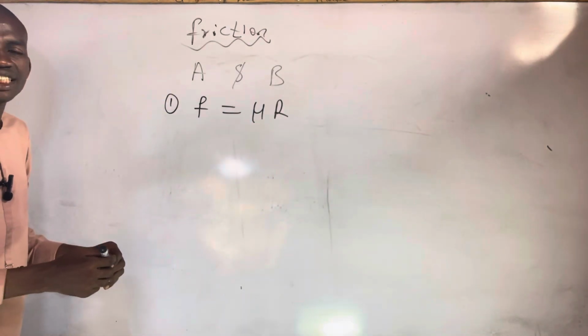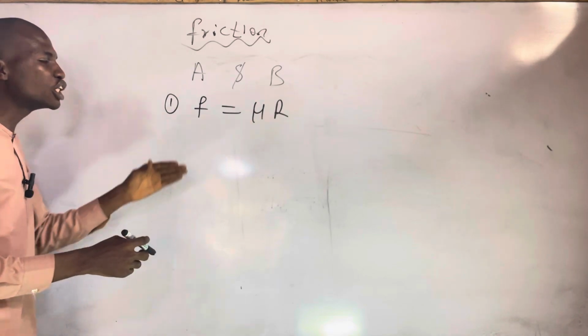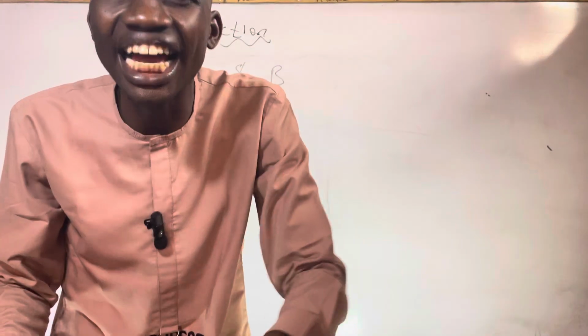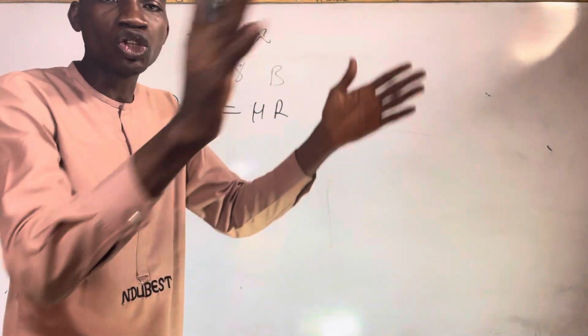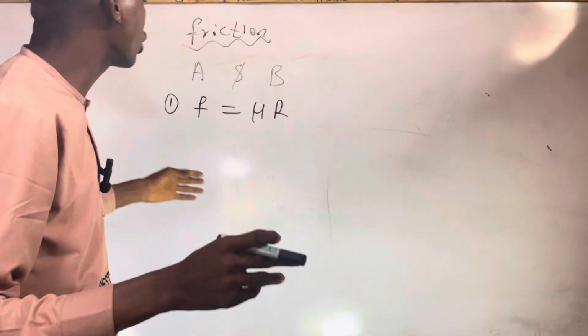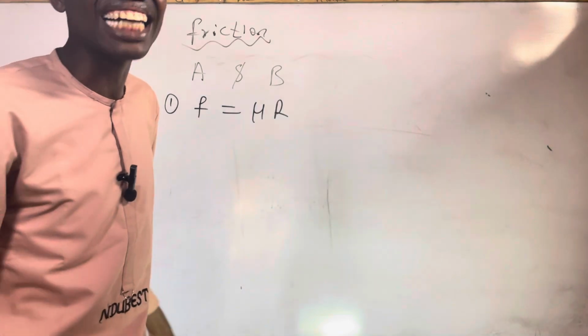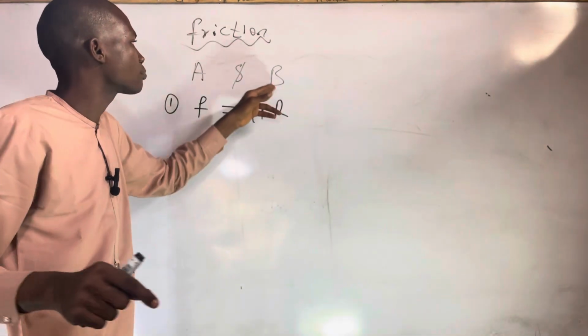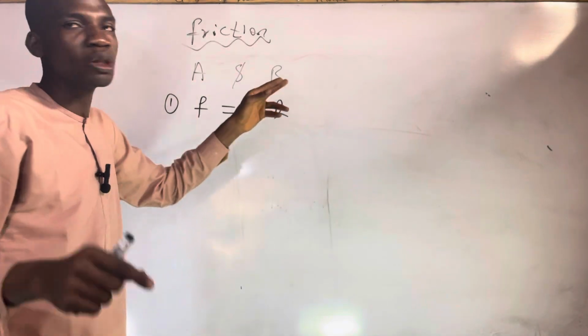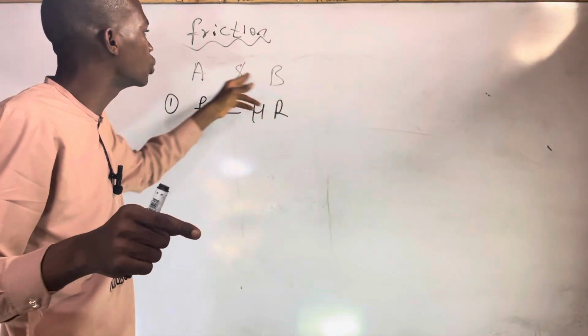The third law states that friction does not depend on the surface area between the two objects. That is the third law. The fourth law states that friction depends only on the nature of the surfaces. It does not depend on the surface area, but it depends on the nature of the two objects.